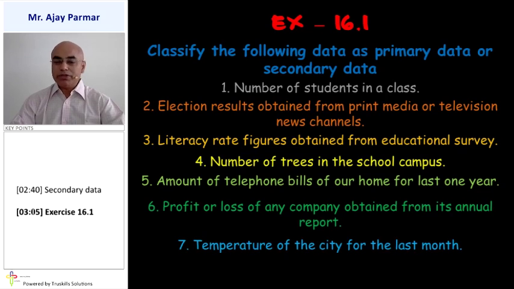Temperature of the city for the last month. Now this can be considered as both primary data and secondary data. How? Let us see. If I have an atmospheric thermometer with me, then I can find out the temperature of my city for the last month on my own. In that case, it becomes primary data.